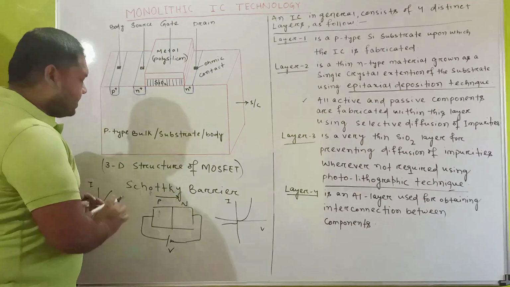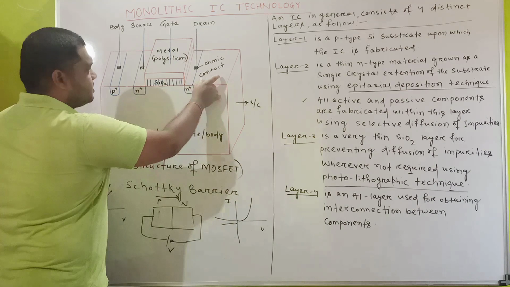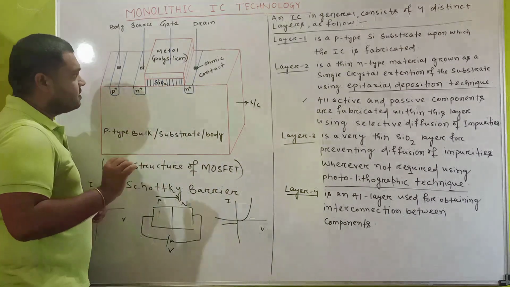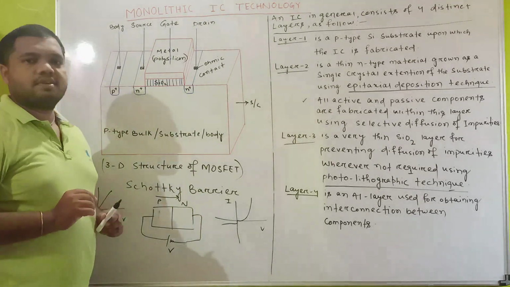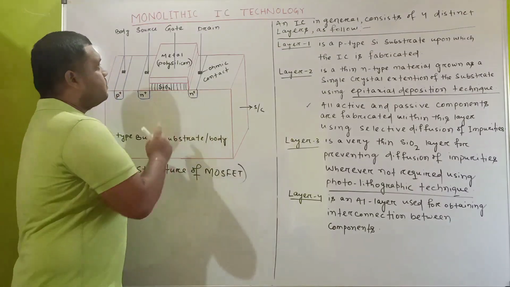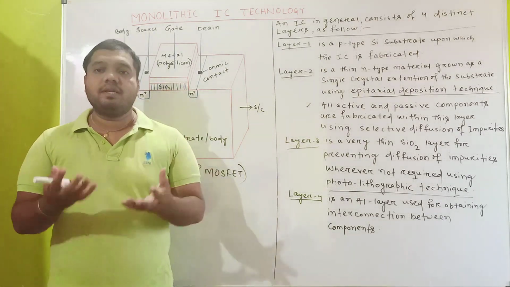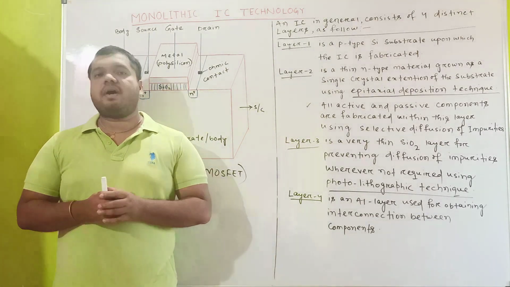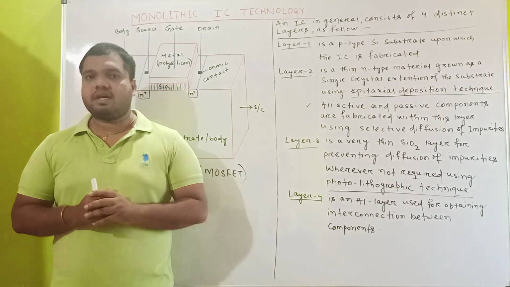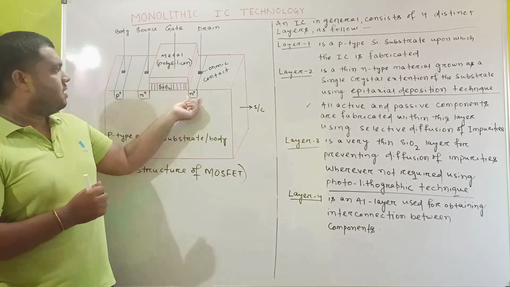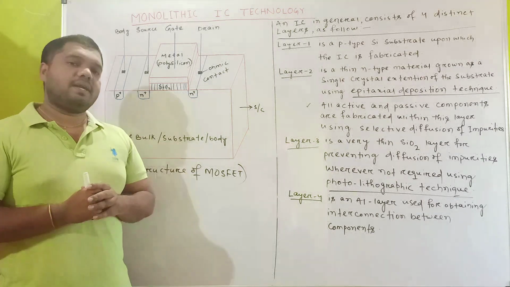So to avoid the Schottky barrier, we use an ohmic contact, and that is achieved due to the heavily doped P plus and N plus regions. These regions are made heavily doped either by the diffusion process or the ion implantation process. These two techniques are used to make the region heavily doped.